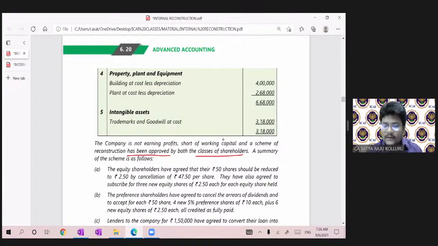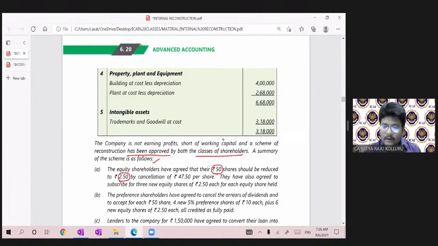both the classes of shareholders. A summary of the scheme is as follows. The equity shareholders have agreed that their 50 rupees face value shares should be reduced to 2.50.